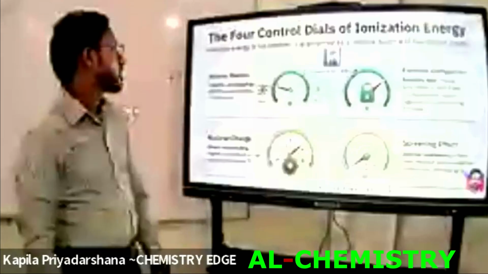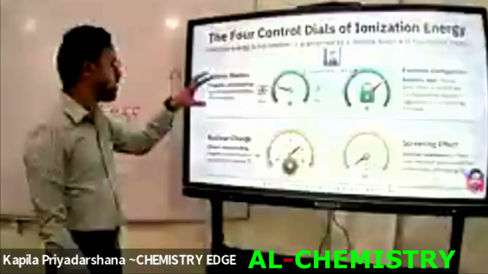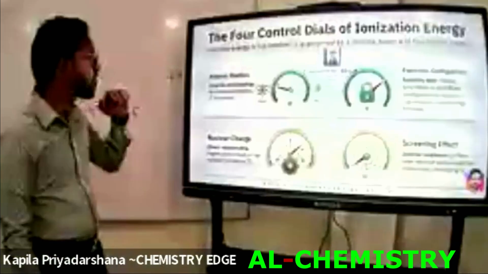Right? Okay. Now let's consider how the atomic radius and the electron configuration affect the ionization energy. Okay, let's write down notes. Up to now we have discussed these. Let's write down these things.